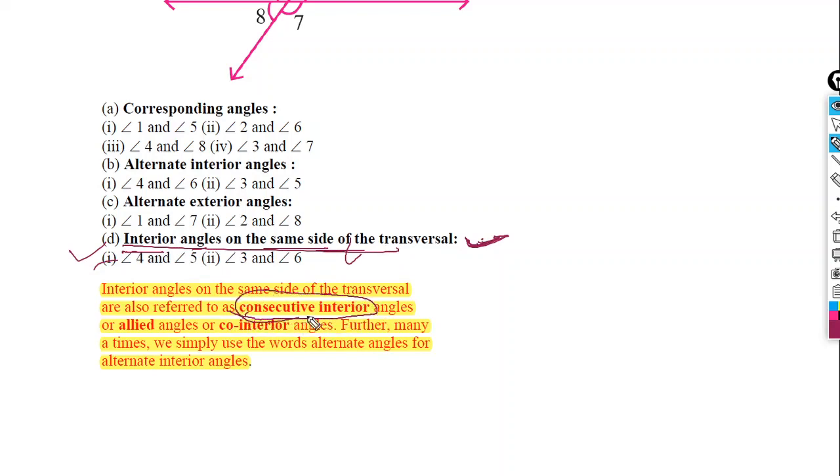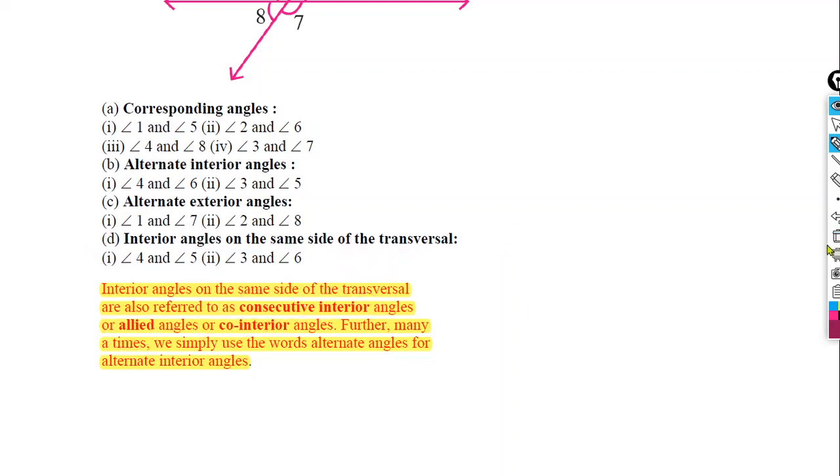Please remember it. Consecutive interior angles, allied angles, co-interior angles. Okay, so these are the different names of interior angles on the same side of the transversal. Please remember all these points. Okay, you can only remember when you study further. It will automatically be memorized. Okay.